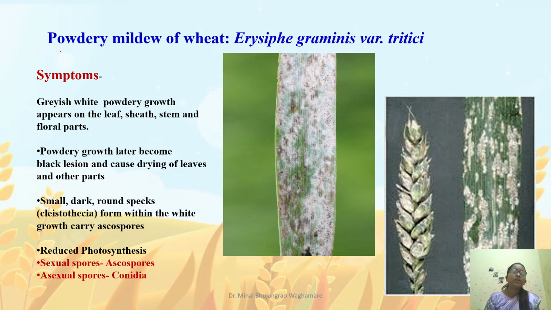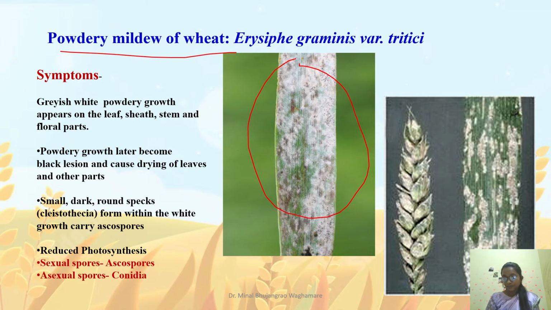Coming to another important disease, that is powdery mildew of wheat, and the causal organism is Erysiphe graminis tritici. In this, what happens majorly? Whitish powdery mycelial growth appears on the leaf surface. Whitish spots or black lesions. That whitish powdery growth later converts to blackish lesions.